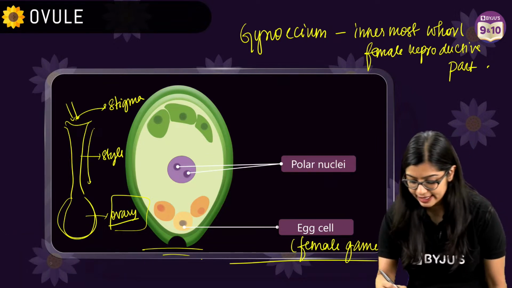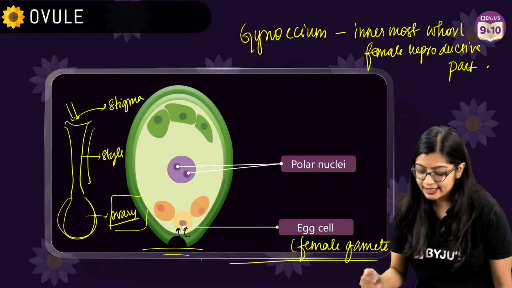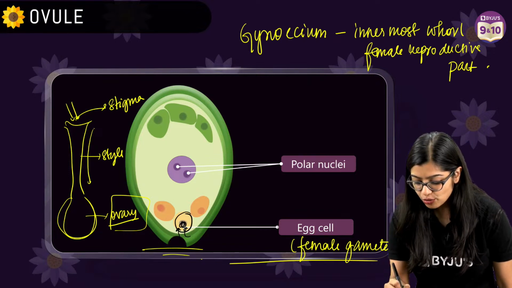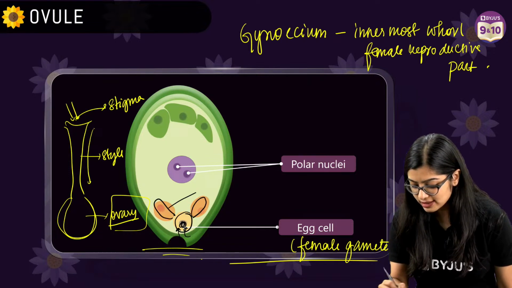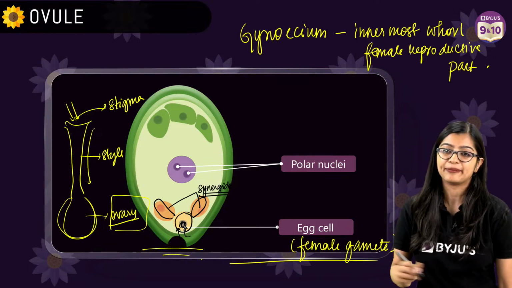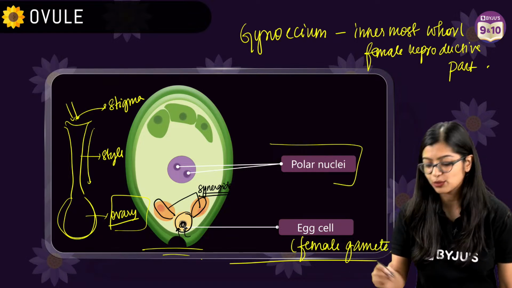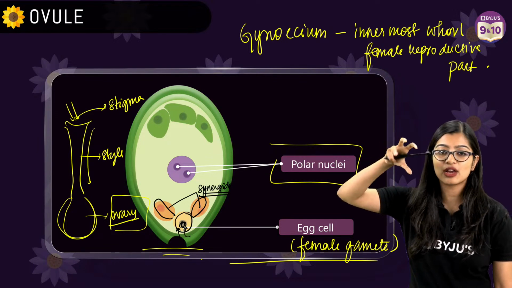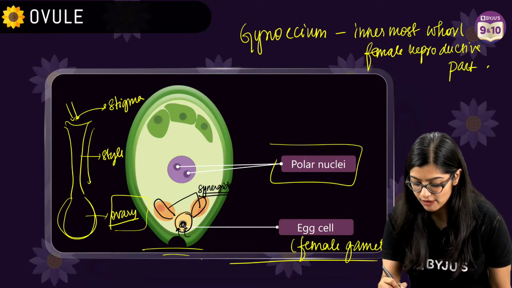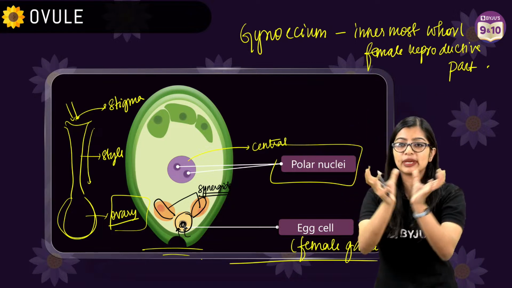Now what happens is that your male gametes will enter into the embryo sac. And here we have the egg cell, which is your female gamete. You have two cells here, known as synergids, extra information only. What you also need to focus on are the polar nuclei. They are located more or less in the center, and together they form the central cell. So the polar nuclei will come together forming the central cell.